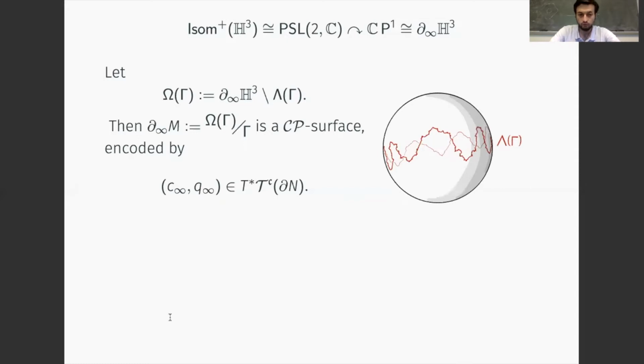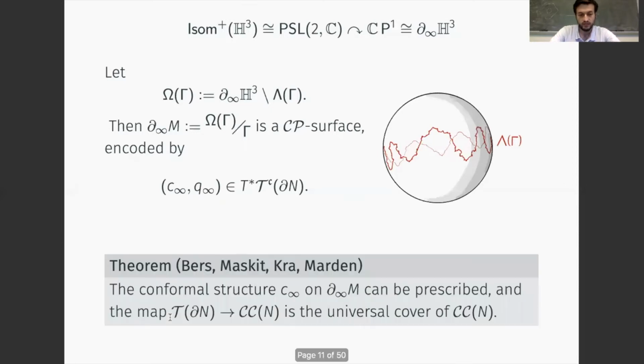If we just focus on the conformal structure, we can actually describe a parametrization of the deformation space of convex cocompact structures. To be more precise, if we select a conformal structure on the boundary of the manifold, then we can find a unique convex cocompact structure with that conformal structure at infinity.